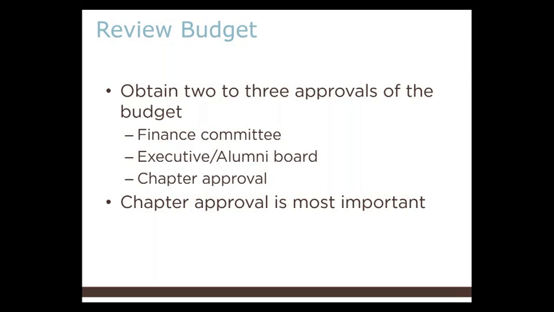Review the completed budget with the Finance Committee you've created. You should have at least 2 to 3 approvals of the budget: Finance Committee approval, Executive Board or Alumni Board approval, and approval by the chapter. Approval by the chapter is the most important since they will be the ones paying dues and reaping the benefits. Don't forget that part of your purpose is to serve their best interest.